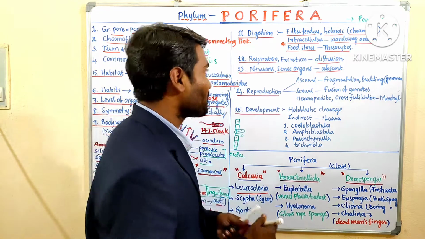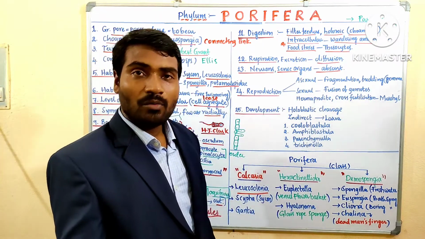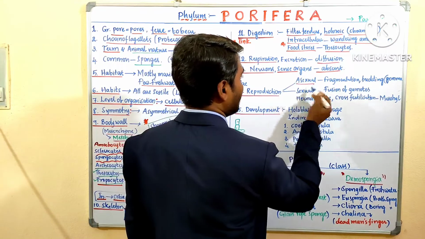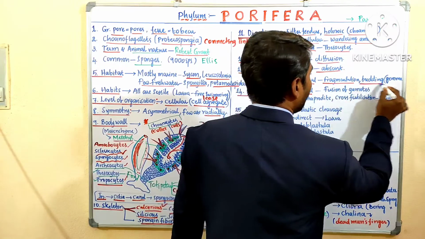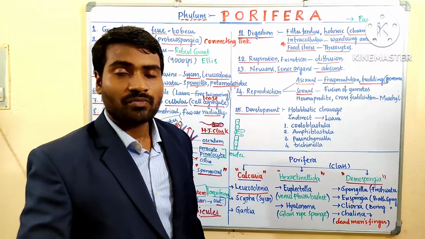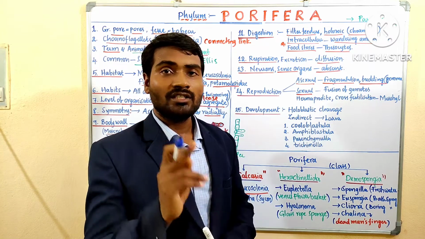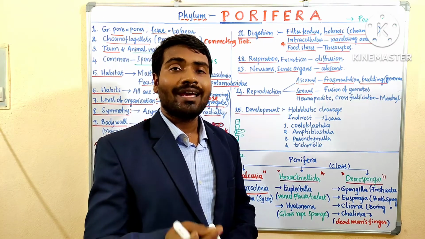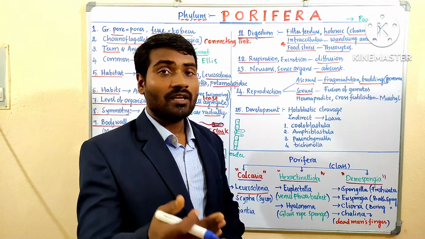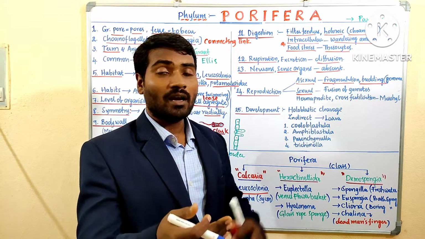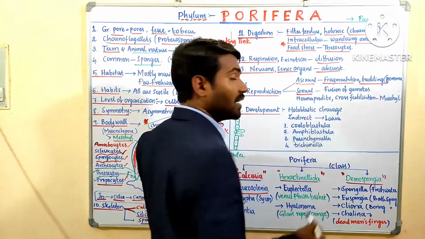Coming to reproduction: poriferans can undergo both asexual and sexual reproduction. Asexual reproduction is in the form of fragmentation and budding, and also through gemmule formation. The asexual reproductive bodies are called gemmules. If one option has fragmentation and budding and option B is gemmules, then we go with fragmentation and budding.